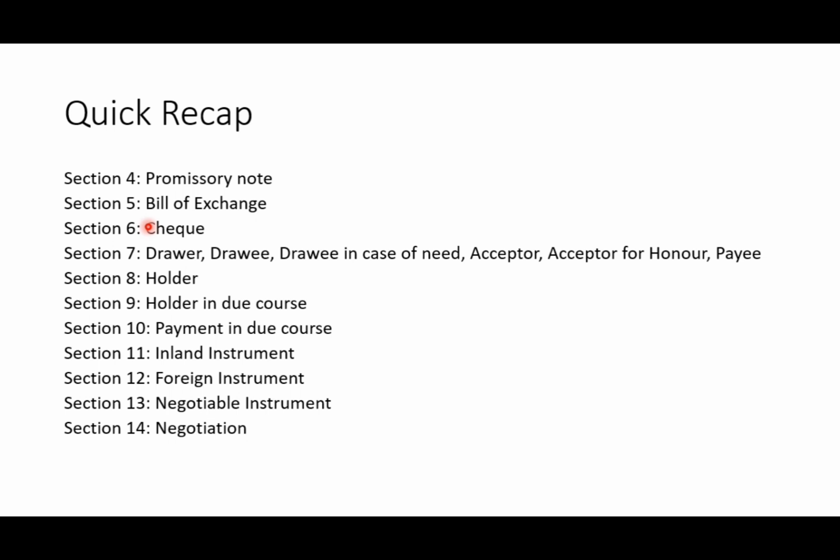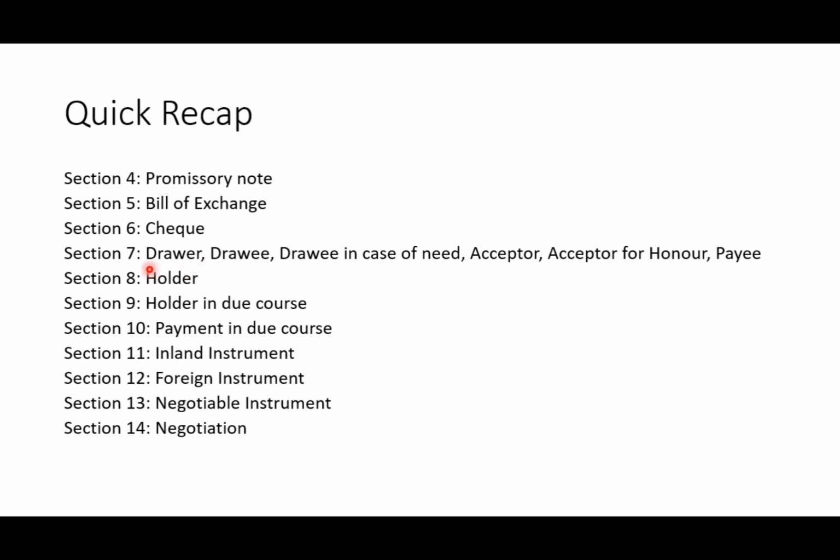So in part 1, we discussed the important definitions from section 4 to 10, which are provided under chapter 2 of the Negotiable Instruments Act. Section 4 is about promissory note, section 5 is bill of exchange, and section 6 is cheque. You should never forget these sections.